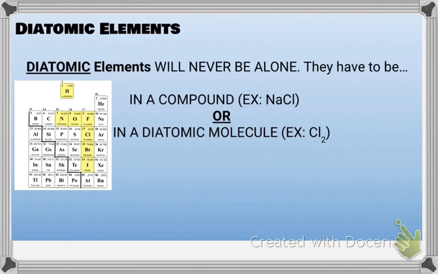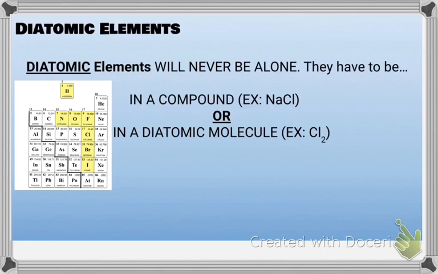Now, a lot of the time it's going to be another element just like themselves. So two hydrogens together would make H2, two nitrogens together would make N2, and so on. And also they're going to be able to bind with other elements as well.